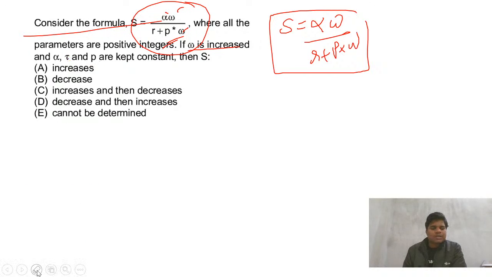This is basically your R, and that is your Tesla. These two are the same.